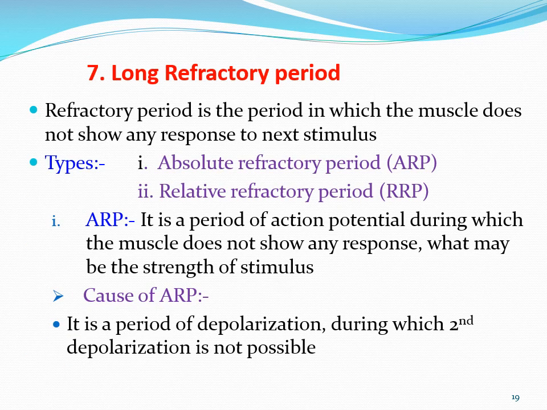Students, this property is very important, and it can be asked as a short question: describe the long refractory period of the heart. First, why is it called long? Because if the refractory period is compared with the skeletal muscle, it is long in the heart.